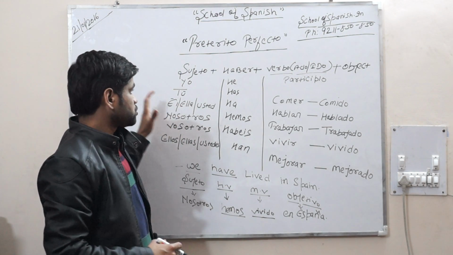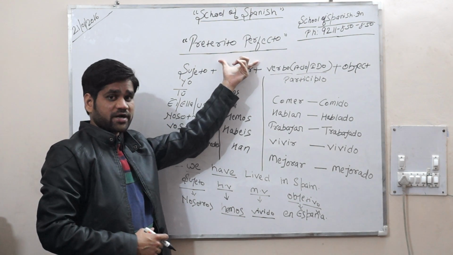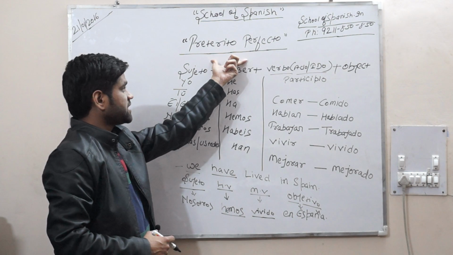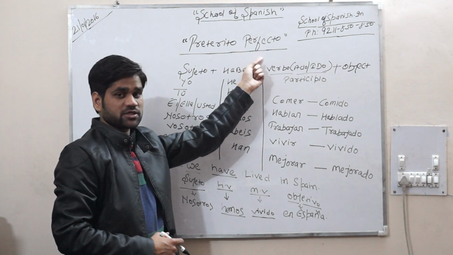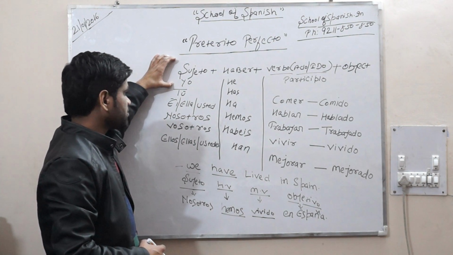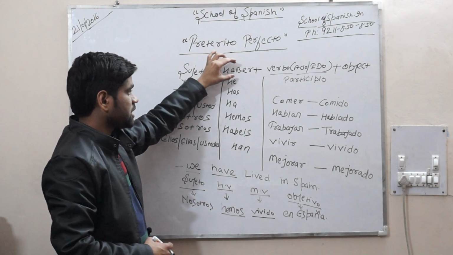Okay, so today we are going to see how we use present perfect in Spanish. In Spanish, present perfect is called pretérito perfecto. Okay, so see the structure we use in pretérito perfecto is sujeto, which is subject, haber is